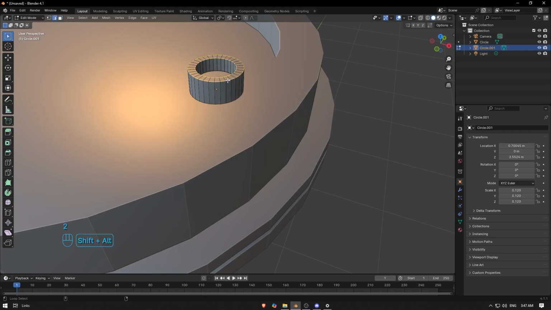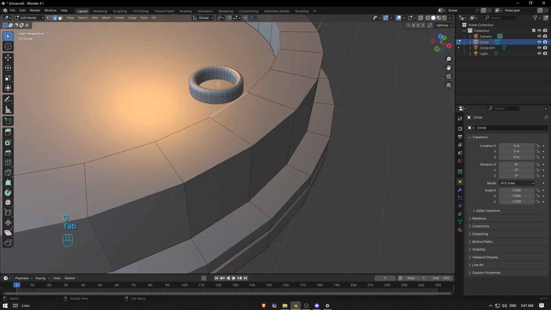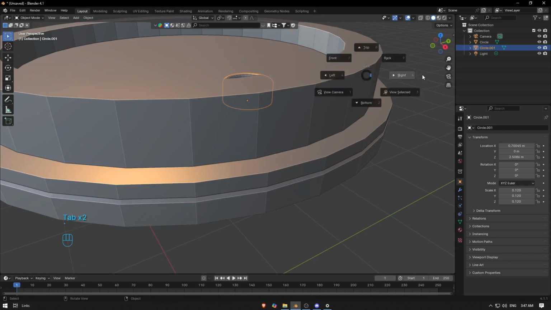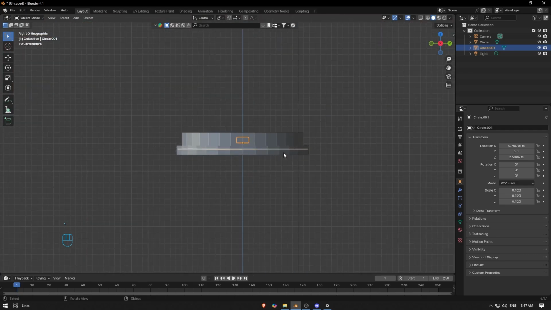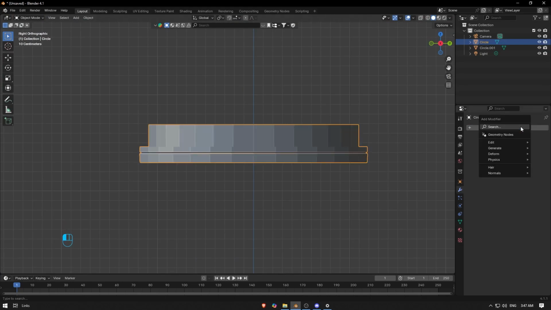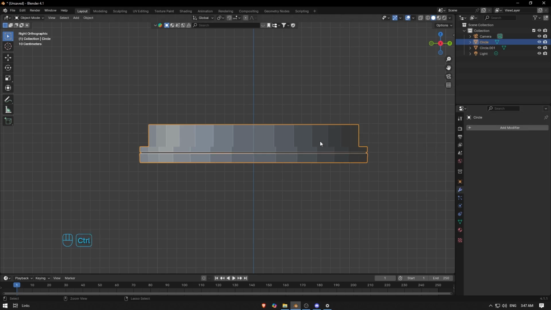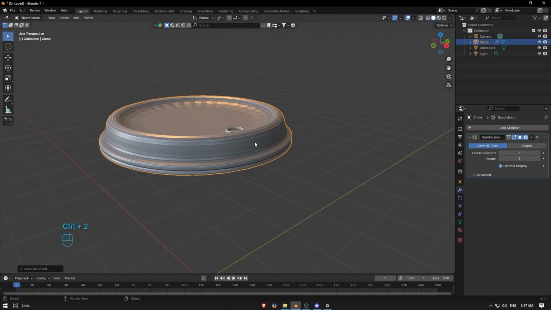Then we select both edges, Ctrl B for the bevel, and make sure to hit C for active clipping. Something like this, make it rounded if you want, and I'm gonna drop it down like this one. Next we're gonna add subsurface. You can add it manually from here, Add Modifier, search Subsurface, or you can just hit Ctrl+2, and now we have the shape.